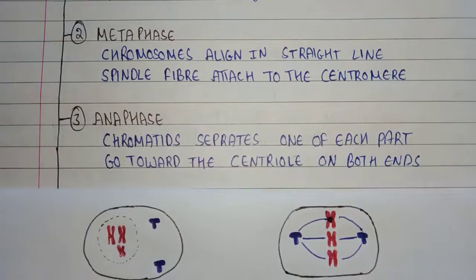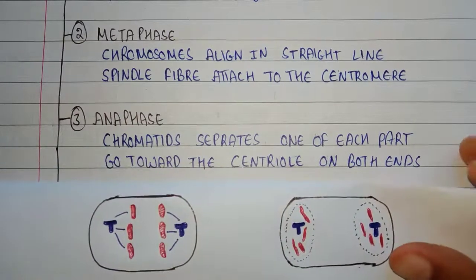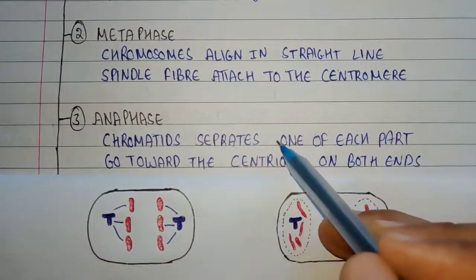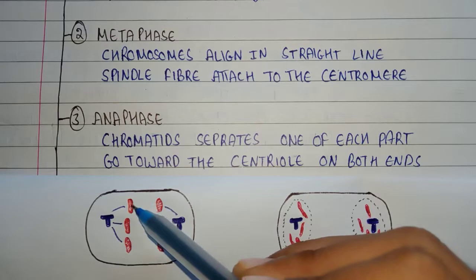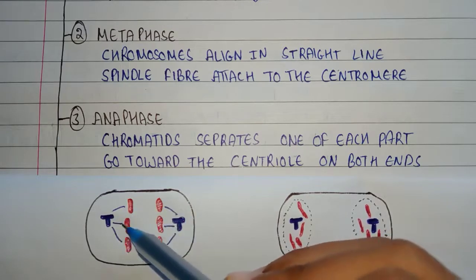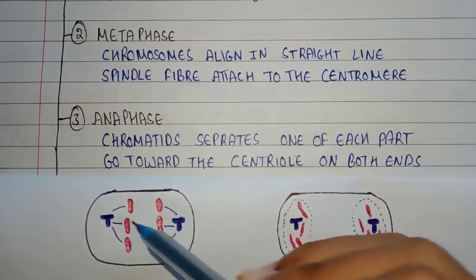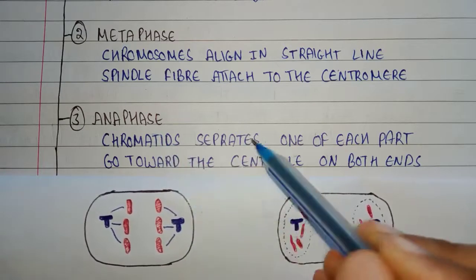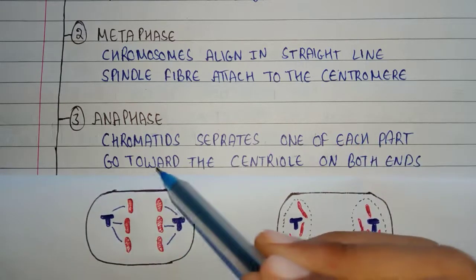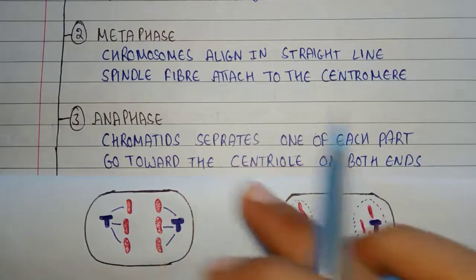The third phase is anaphase. In anaphase, chromatids separate from each other. Those chromosomes which were arranged in a straight line are now going to be separated. This is the anaphase diagram. As you can see, the chromatids have started separating and moving towards each end. The chromatids separate and go toward the centrioles on both ends. This is all about anaphase.